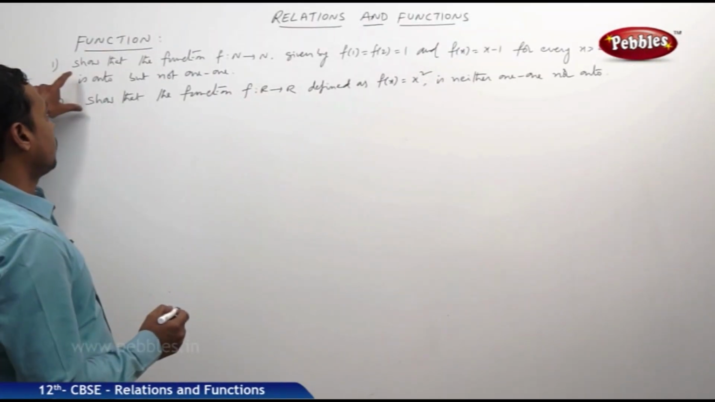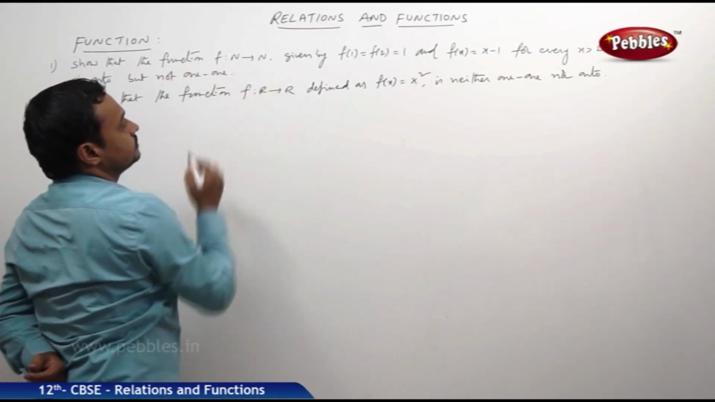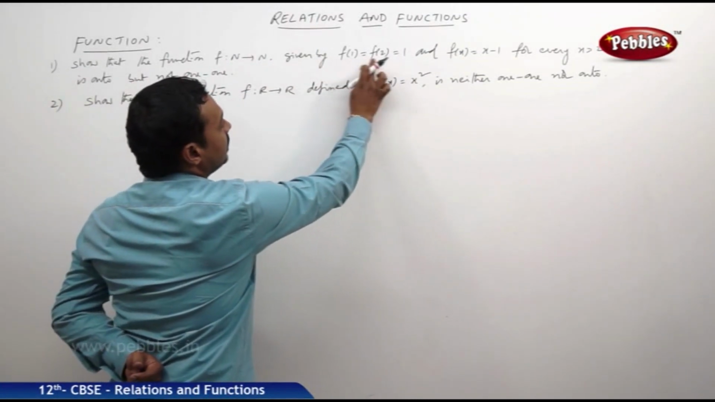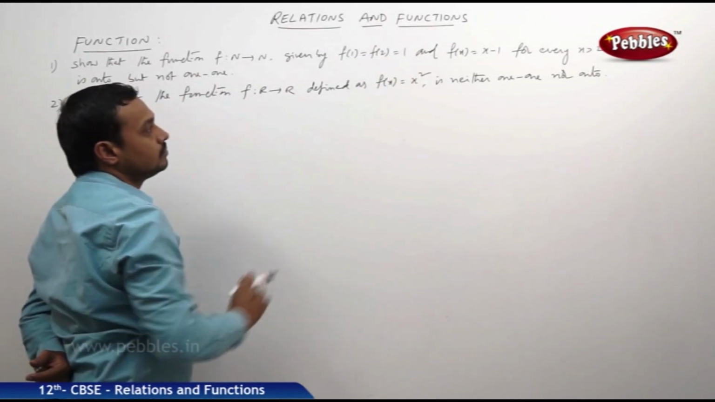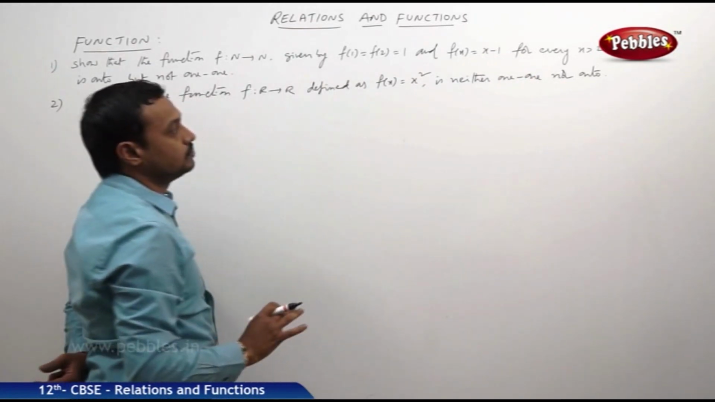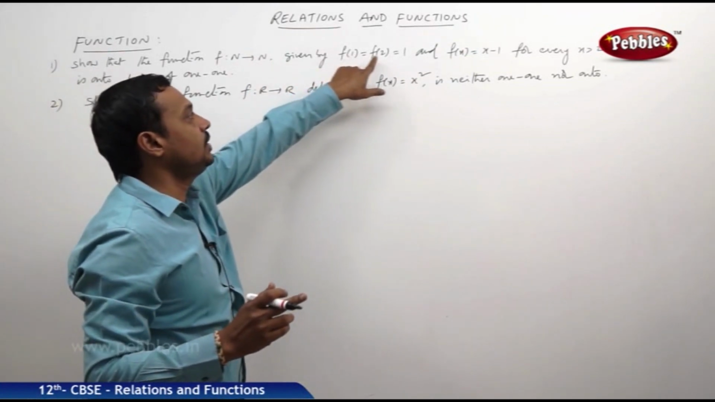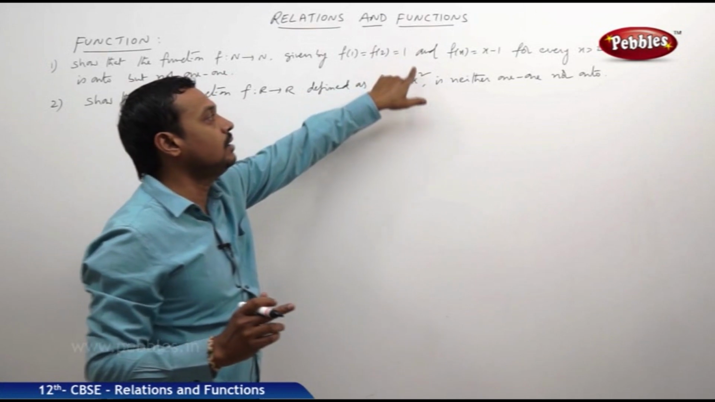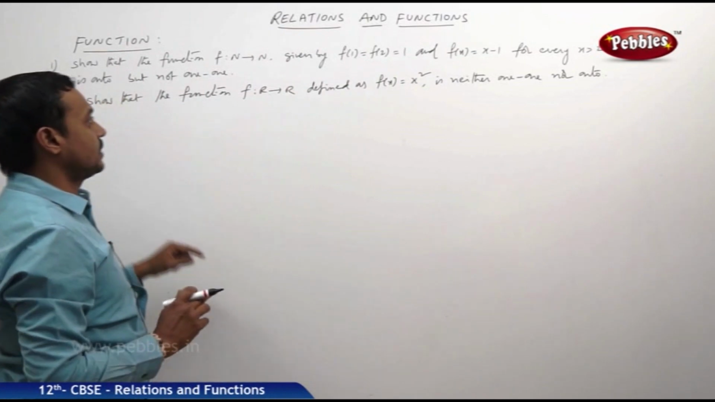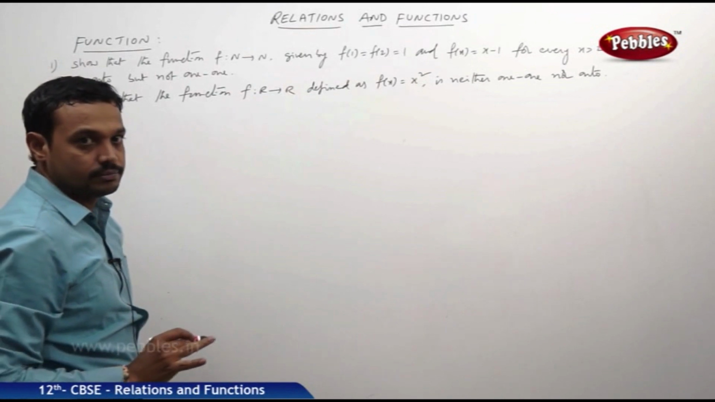Now let us see two problems here. Show that the function f maps N to N, set of natural numbers to set of natural numbers, given by f of 1 is equal to f of 2 is equal to 1, and f of x is equal to x minus 1 for every x greater than 2. So here the function is defined in two ways. At 1 and 2 the function is equal to 1. For every x greater than 2 it is defined as f of x is equal to x minus 1. Now show that this function is onto but not one-one.